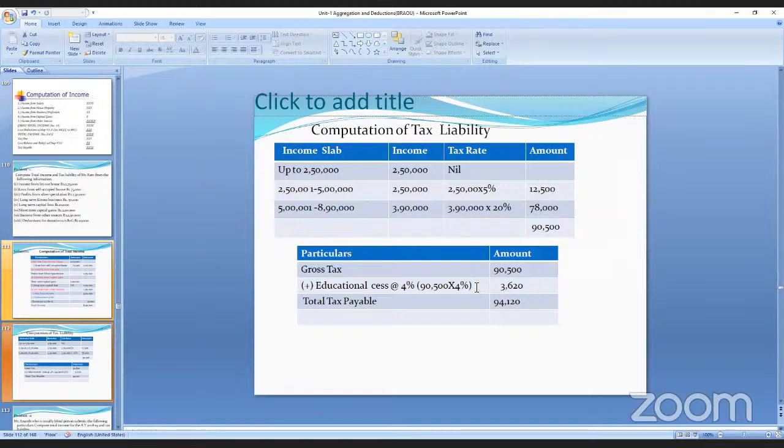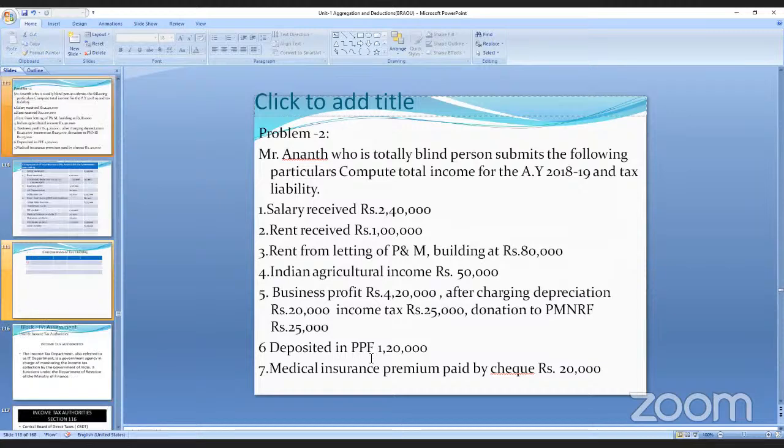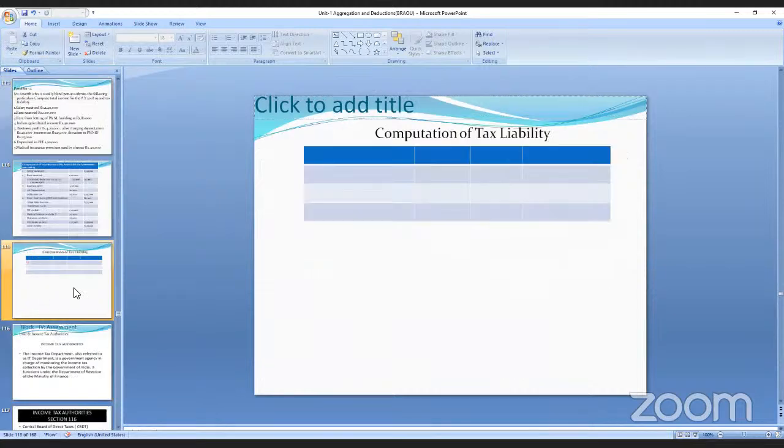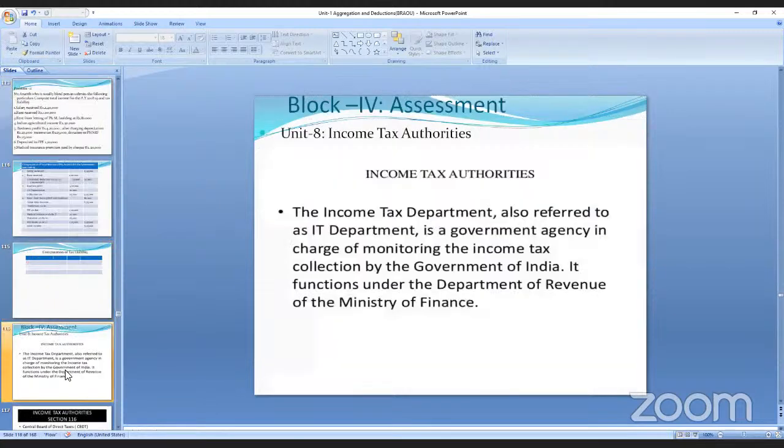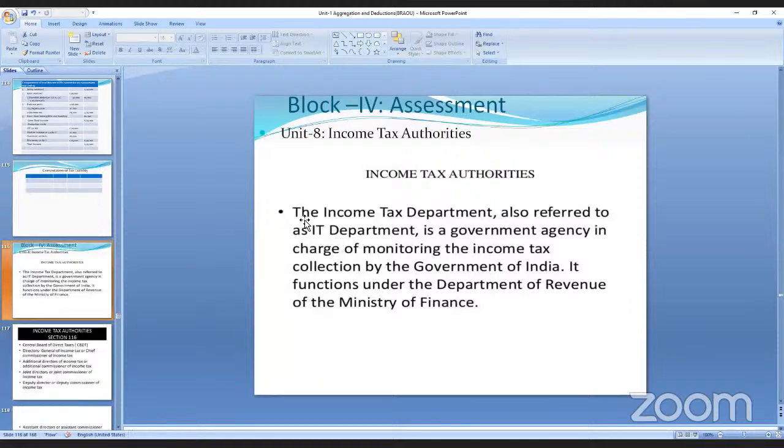So now, total tax payable. How much tax do you have to pay? 94,120 you have to pay as tax. Is it clear? For the next week, we are going to take Block 4, that is income tax authorities.